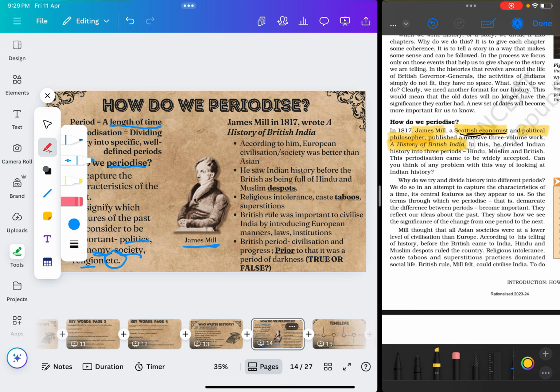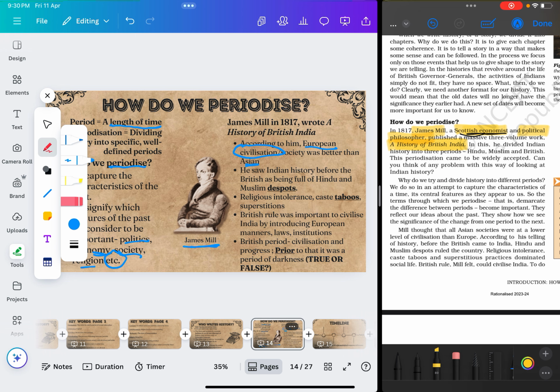What is he saying? When James Mill came to India, the first thing he did was compare Europe, where he came from, and Asia. He said that European civilization... Now, what do we mean by civilization? I already gave you the meaning. Civilization is basically how people lived, how society is ordered and structured, what type of government there is, whether people are living with each other peacefully, all of those things. So that is what makes a civilization.